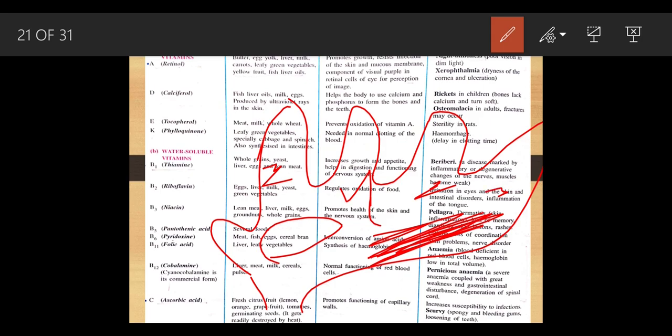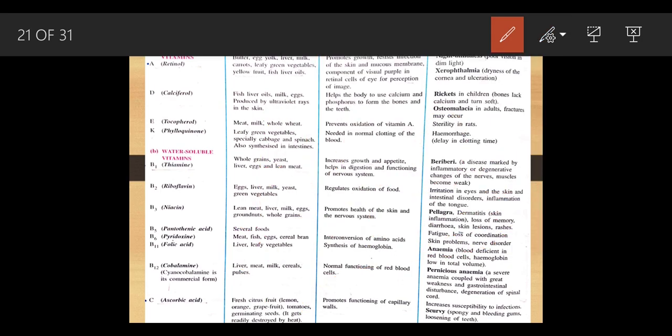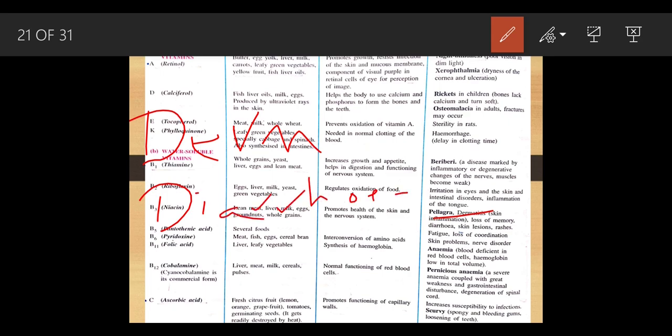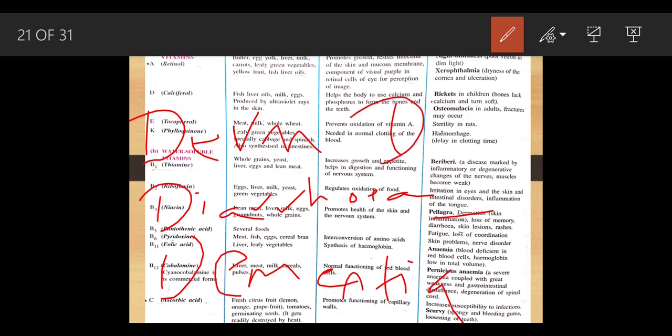It is also called loss of memory. You have seen the Ghajini picture. There is a problem of loss of memory. This problem, loss of memory, is called dementia. This is not there in your textbook. And the person suffers with diarrhea. So in pellagra, 3 conditions you have to remember. What are the 3 conditions? That is dermatitis, D. There is diarrhea, which means loose motion. And dementia. All of them start with D. So I am going to call them D3 problems.